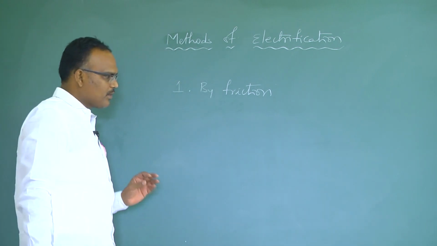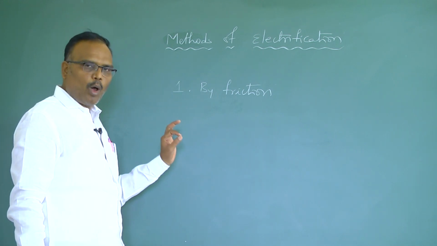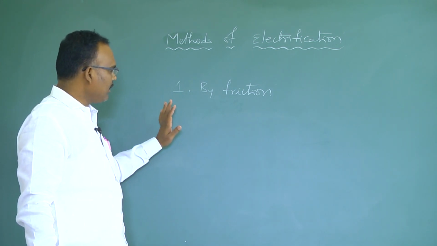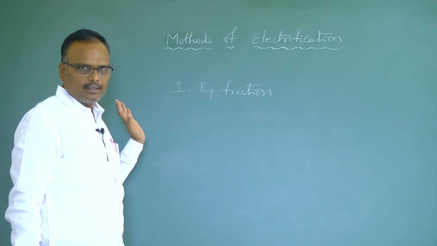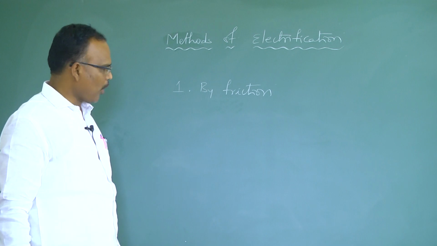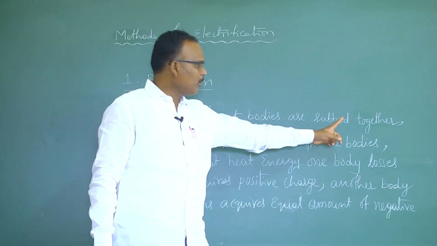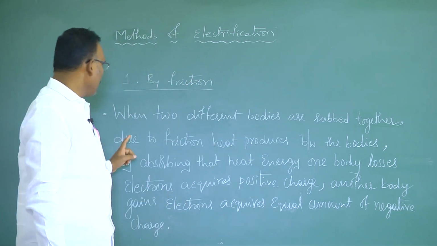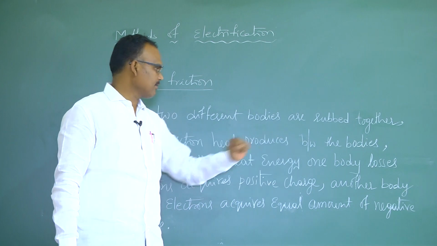So what we have observed from this explanation, important points, I will note here. You also copy and learn these important points. When two different bodies are rubbed together, due to friction, heat is produced between the bodies.